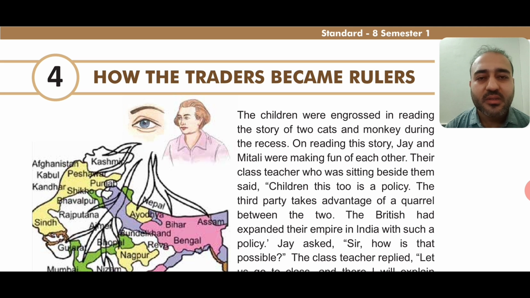What the Britishers did was, they made the Indian kings fight with each other, and slowly and gradually they themselves started taking control of, or acquiring, the territories of India. And this is how the traders who had come to India for trading became the rulers of India. So to know the whole story, let us begin with the chapter.